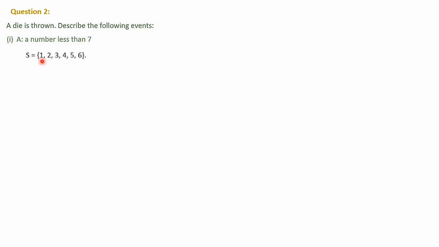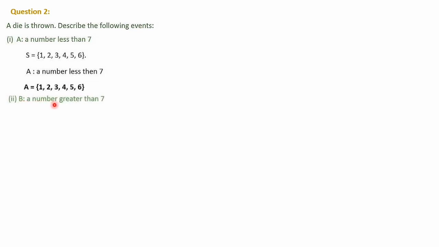Move on to the second question. The question is, a die is thrown. Describe the following events. First one, a number less than 7. As we know, the die is thrown. The sample space is numbers 1 to 6. A is defined as a number less than 7. Number less than 7 means all these numbers are less than 7 only. So A is equal to set of 1, 2, 3, 4, 5, 6.